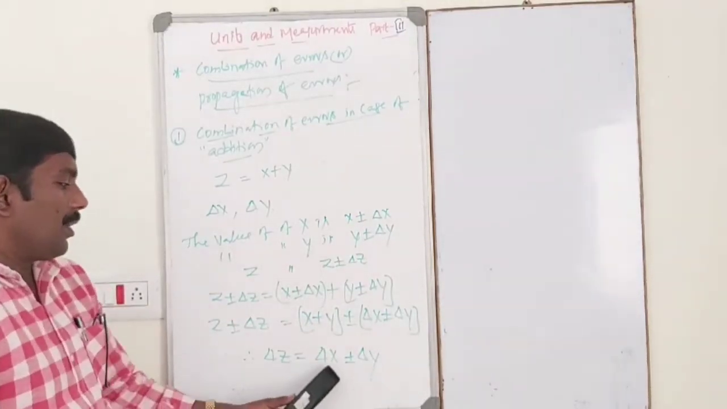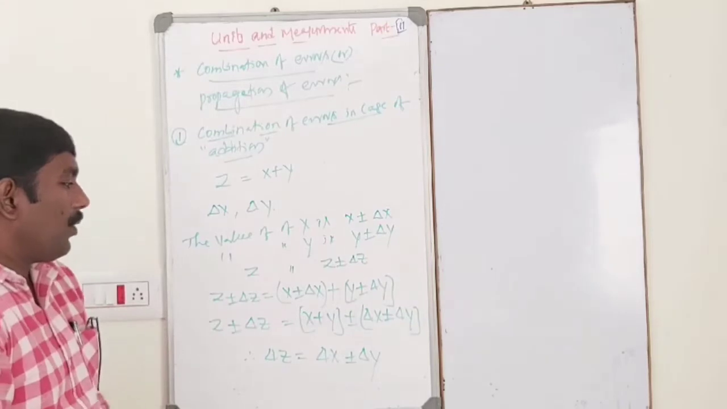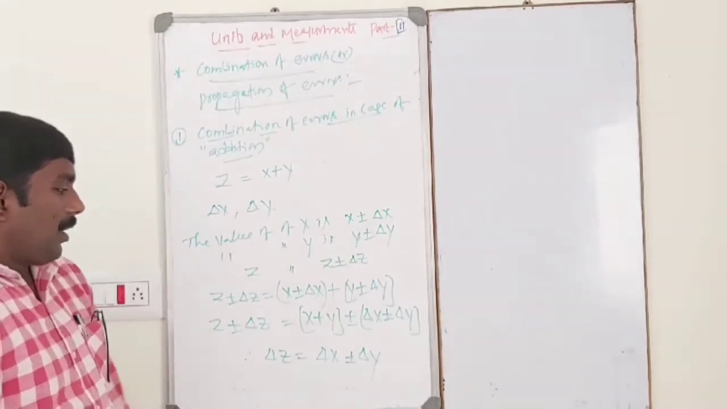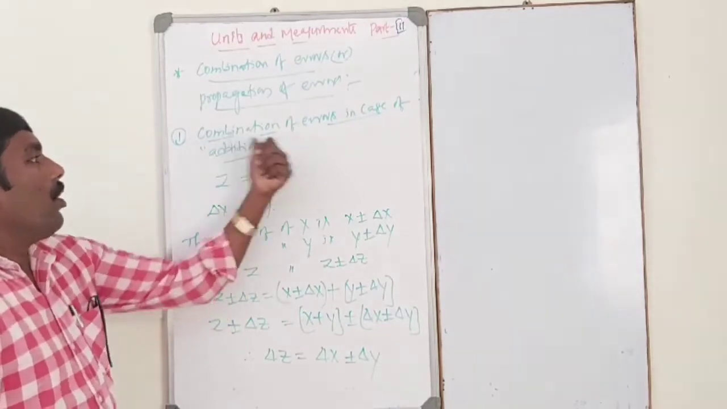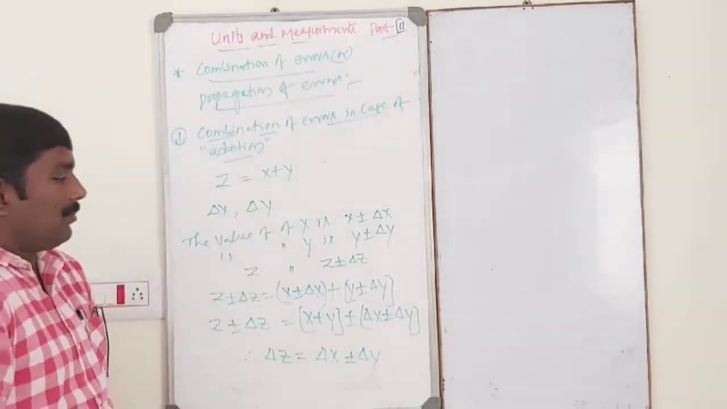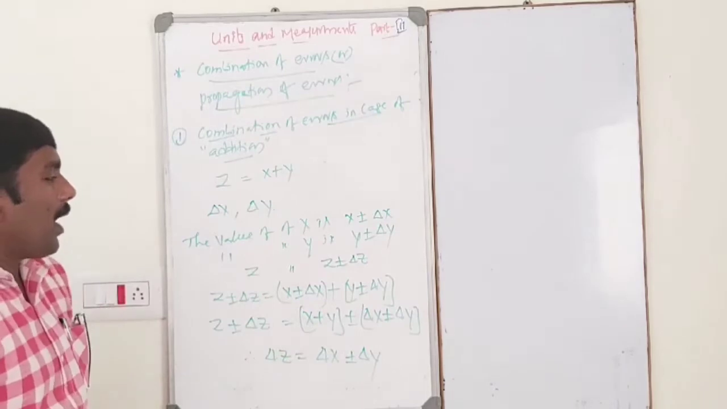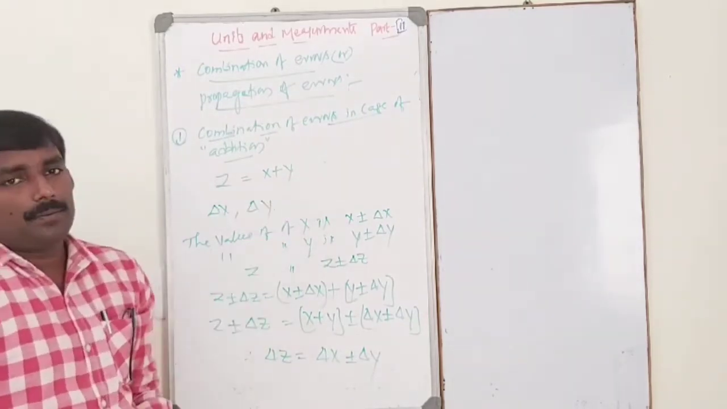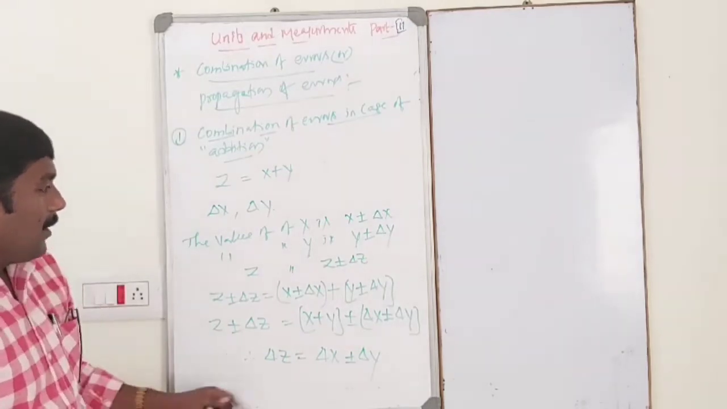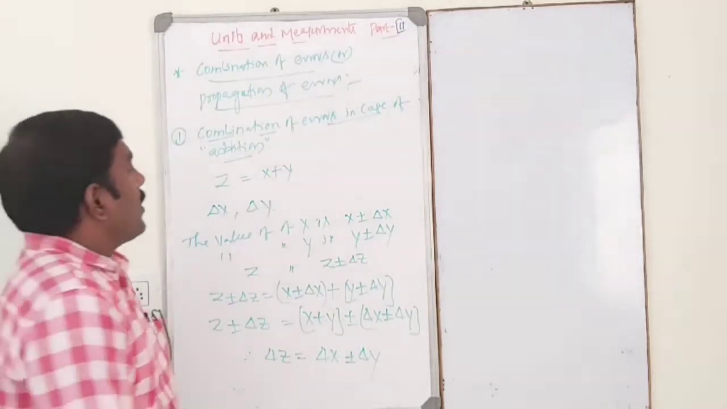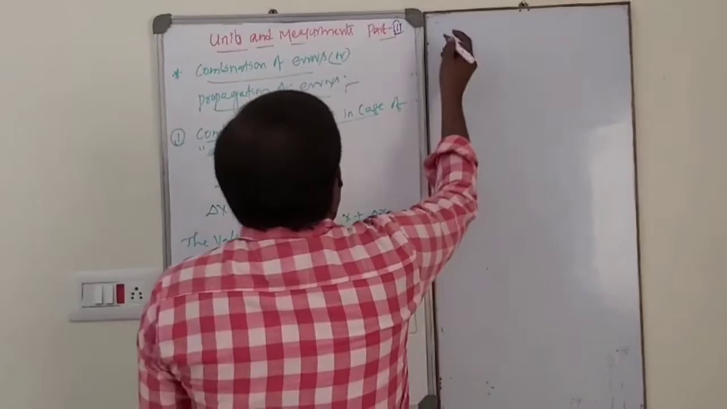Delta z is equal to delta x plus or minus delta y. Okay, this is the combination of errors, that is, the combination of errors in case of addition. By using this method, we can add any two errors or three errors, whatever. So next one, combination of errors in case of subtraction.